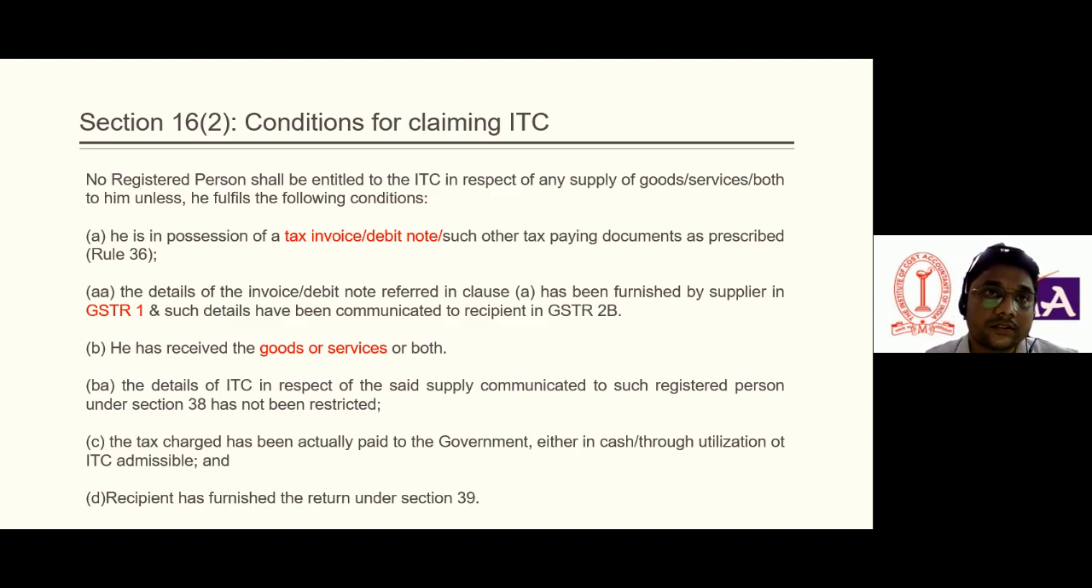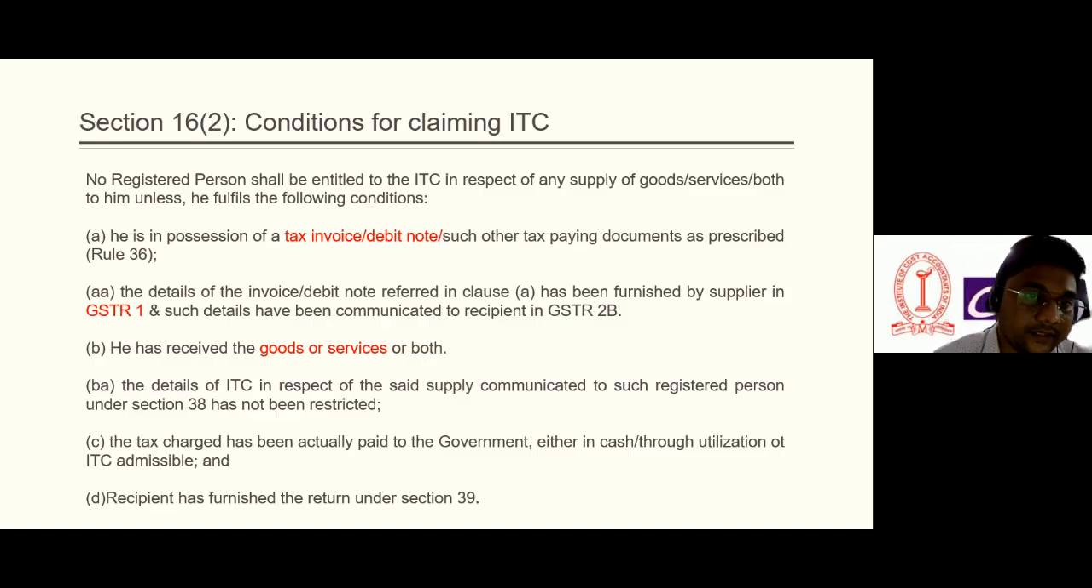The second thing is that the supplier from whom the registered person buys goods has furnished the GSTR-1. What is GSTR-1? GSTR-1 is a form on which outward supplies are furnished by the supplier. After that, the purchase should be visible in the GSTR-2B of the recipient. If that condition is met, he is eligible to claim the ITC. So the second condition is that the supplier has furnished the return in Form GSTR-1.